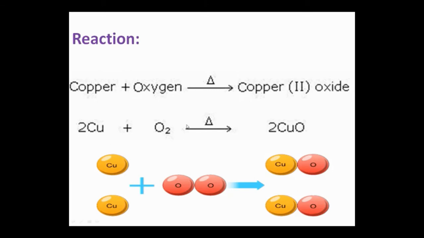So the general equation of this reaction is: when copper reacts with oxygen, they will form copper oxide. So 2Cu, symbol of copper is Cu, plus O2. Oxygen is always in the form of O2. And we have to take 2 copper atoms over here. Getting it? It will form copper oxide. So 2 Cu plus O2, they will form 2 CuO, copper oxide.